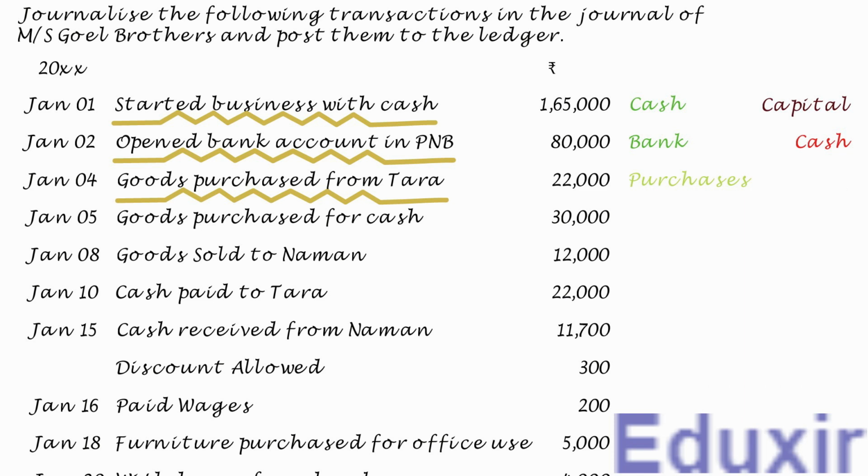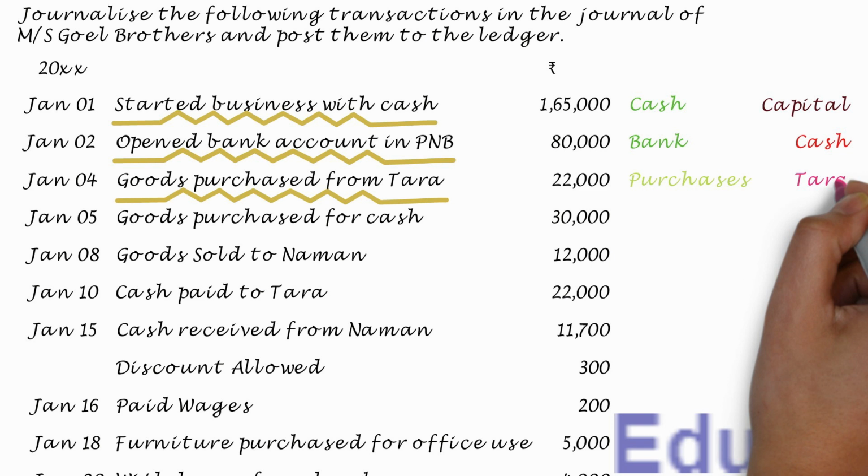At the same time, as these purchases are made on credit from the vendor or supplier Tara, the business liability to pay to the supplier is increasing in this transaction. The rule to record any increase in the liability is to credit the corresponding liabilities account. In this case, the creditor Tara's account should be credited.